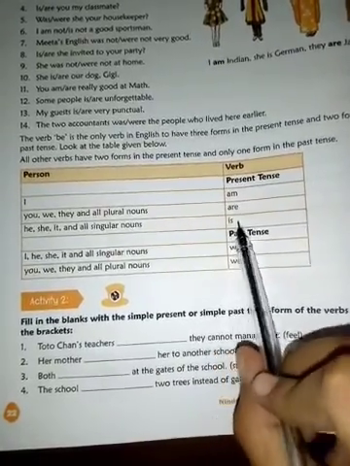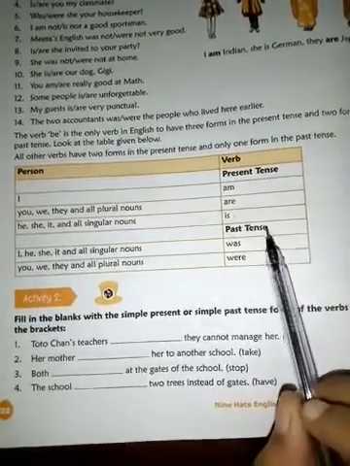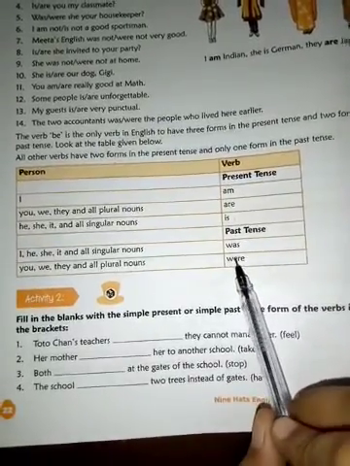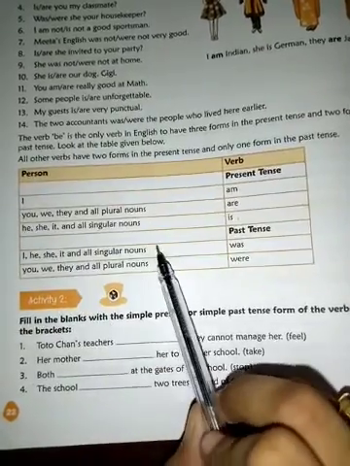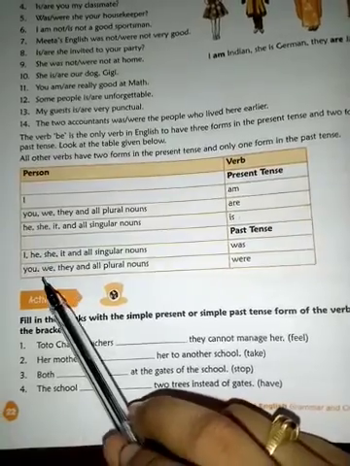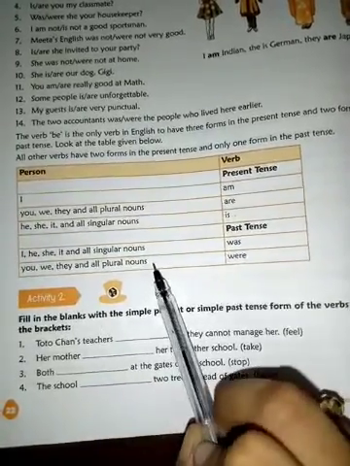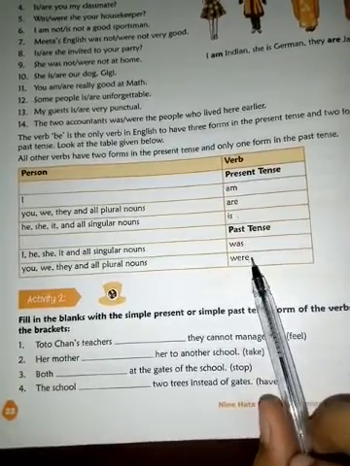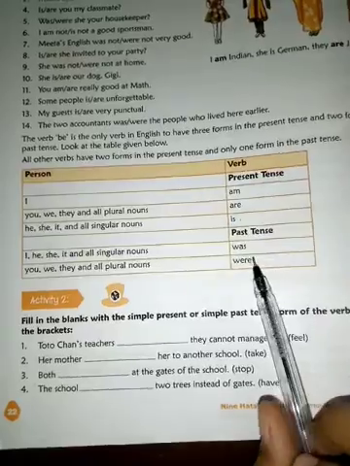Okay, so in case of present tense there are 3 forms: is, am, are. In case of past tense only 2 forms: was and were. Okay, with I, he, she, it and all singular nouns we use was, and with all plural nouns like you, we, they we use were. Was, were. Okay, so in past tense there are only 2 forms: was and were.